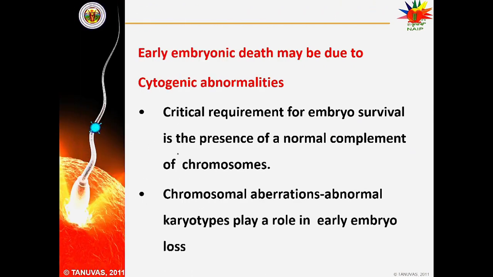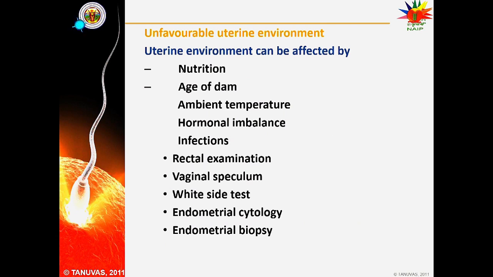Now, what are the reasons behind early embryonic death? The most important reason is cytogenic abnormality. In normal cases, there is normal chromosome, but because of any problem, if the chromosomal aberration is there, that is more than one chromosome or defect in the chromosome or mutation, there will be early embryonic death, as a result of which repeat breeding cow syndrome will develop. Another reason can be unfavorable uterine environment.